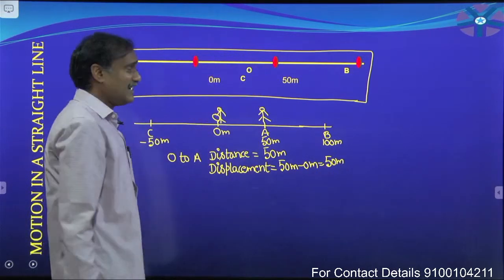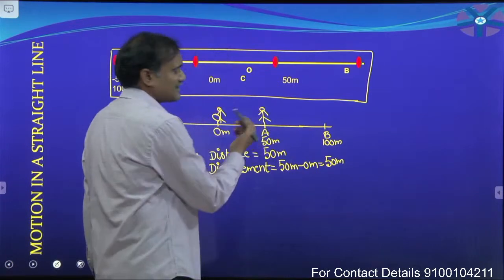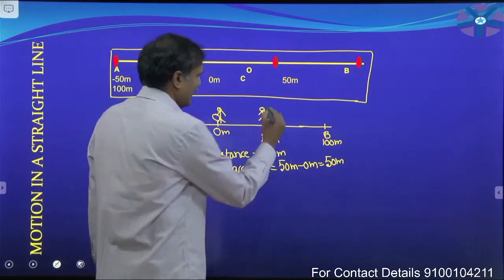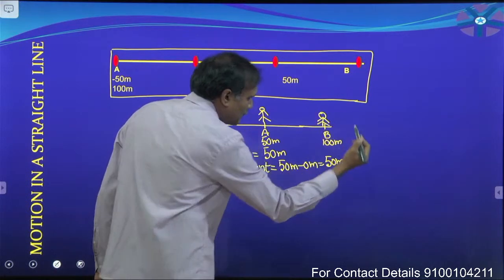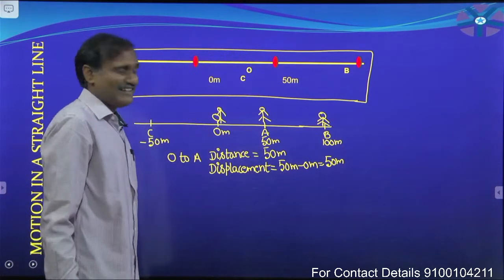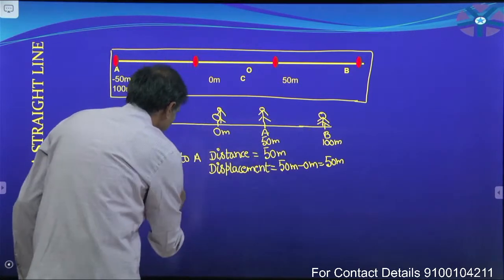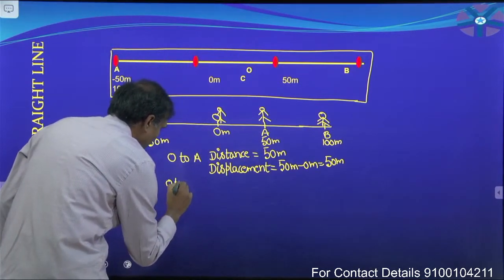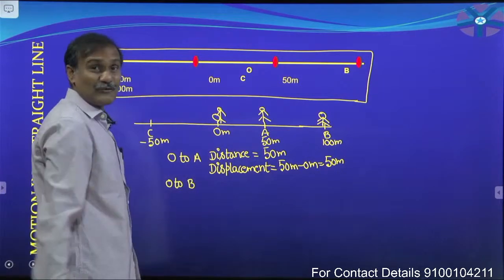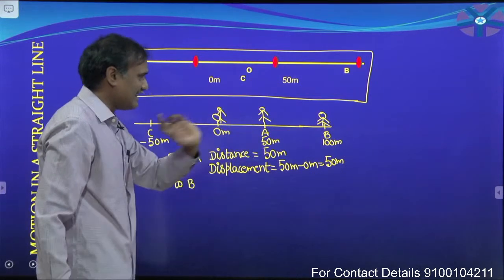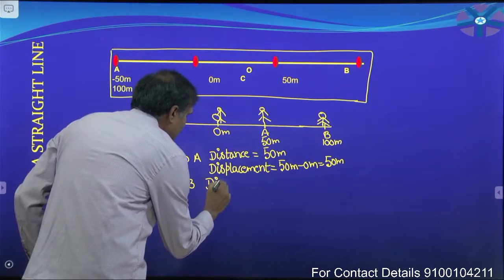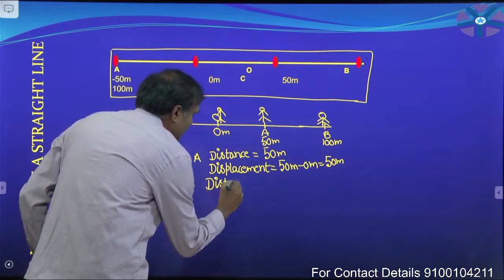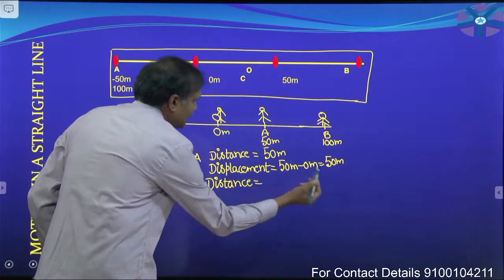Okay. Now that person does not stop there. He is moving in the forward direction and he reached this point B. Now for this journey, that is O to B, tell me the path length travelled by the person or distance travelled by the person.